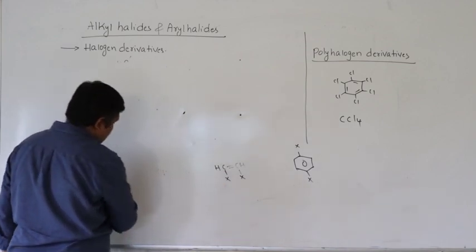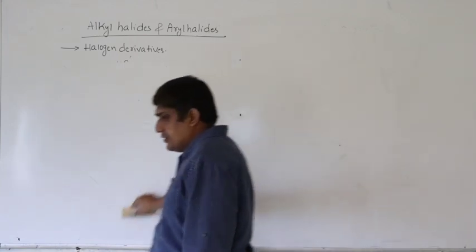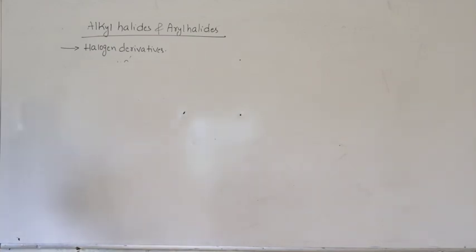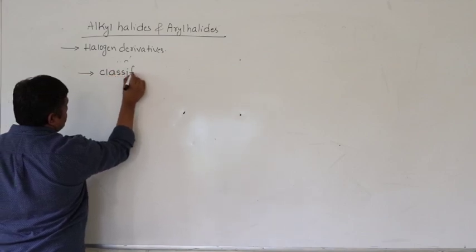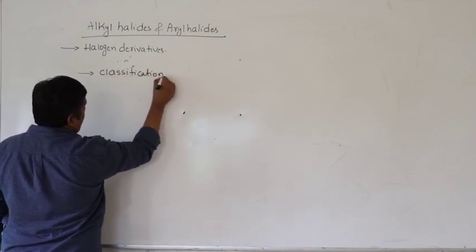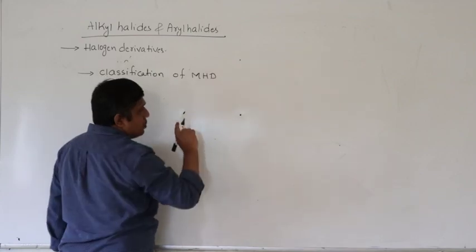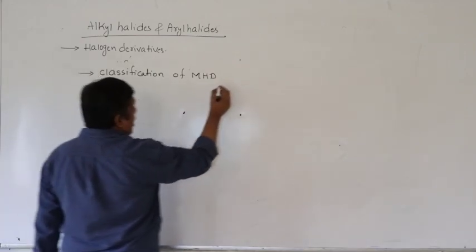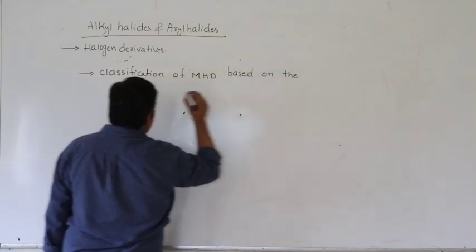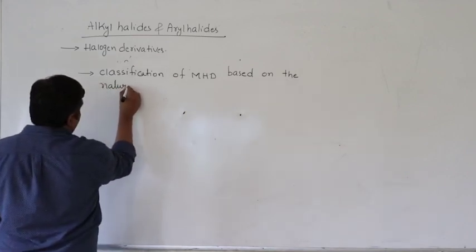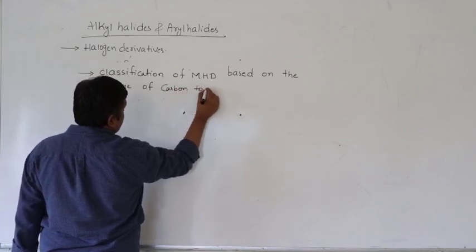So the other classifying method is classification of monohalogen derivatives, MHD, based upon the nature of carbon to which halogen is attached.